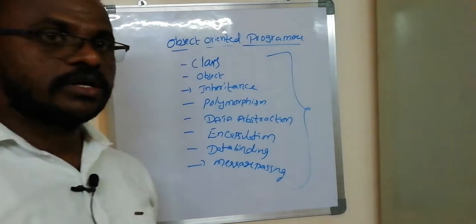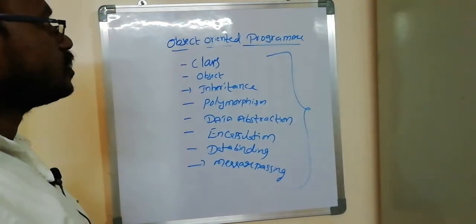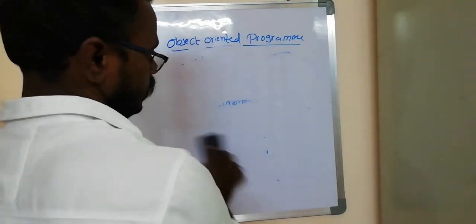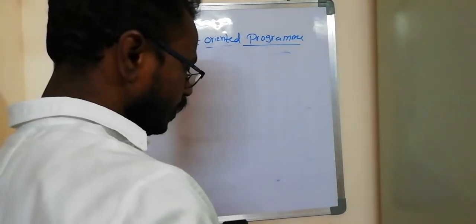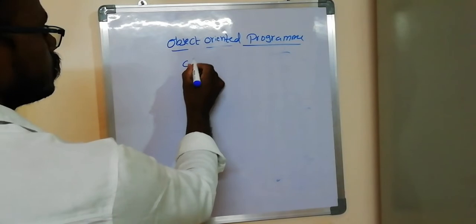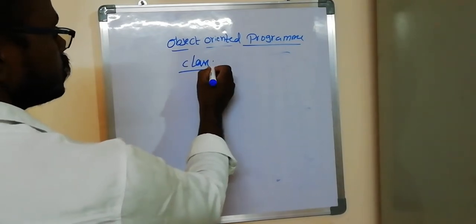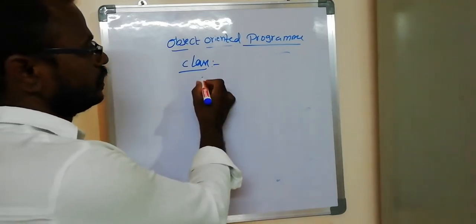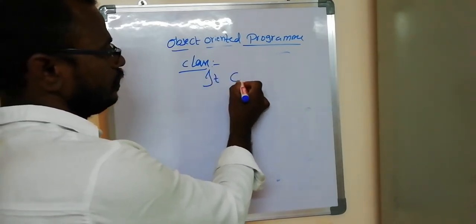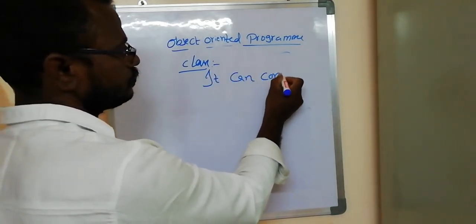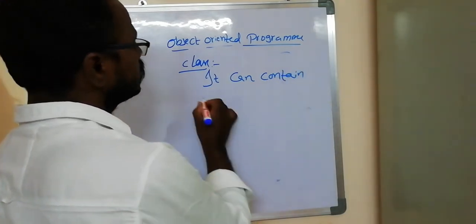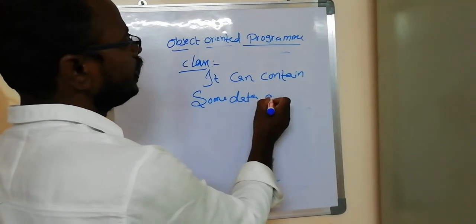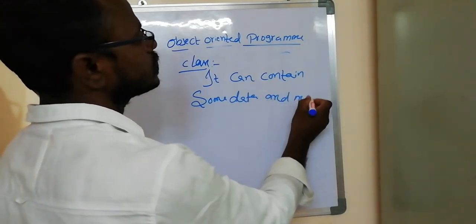In these features, I have discussed what is meant by class, and after that the object. First of all, what is meant by class? Class can contain some data and methods.